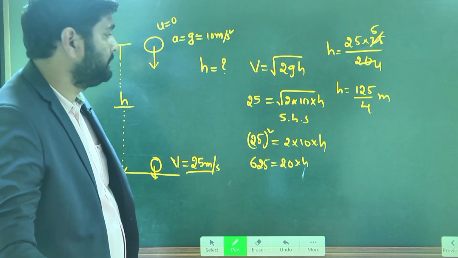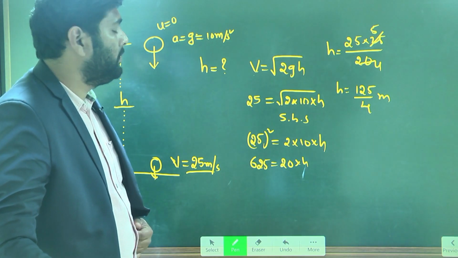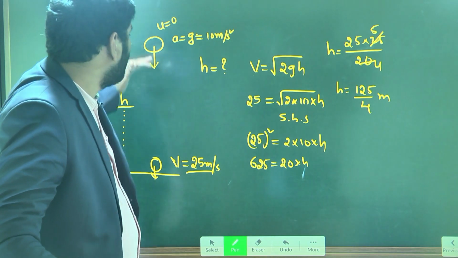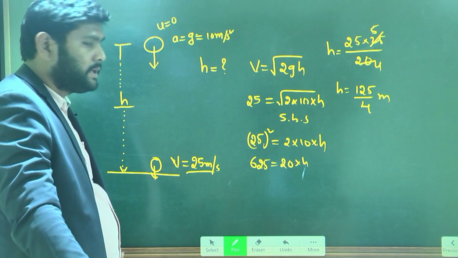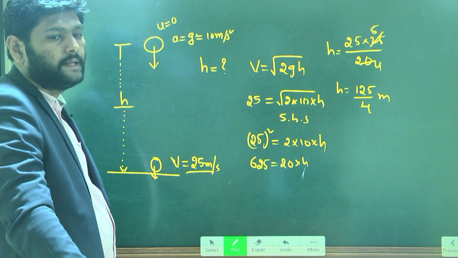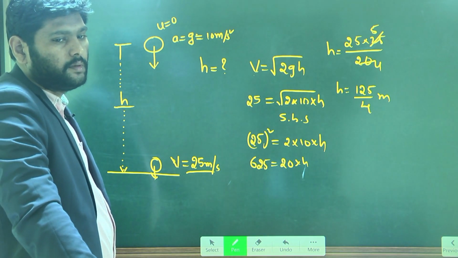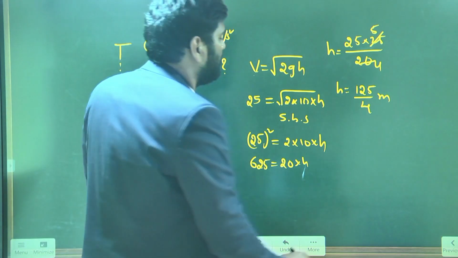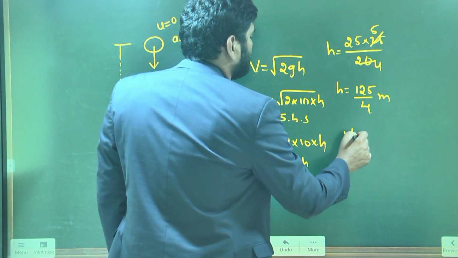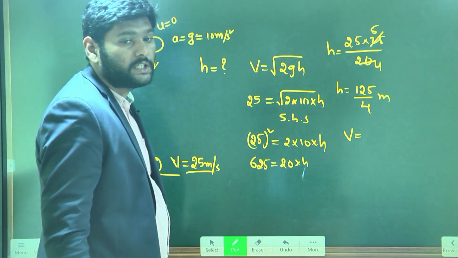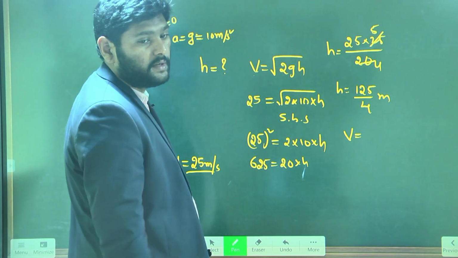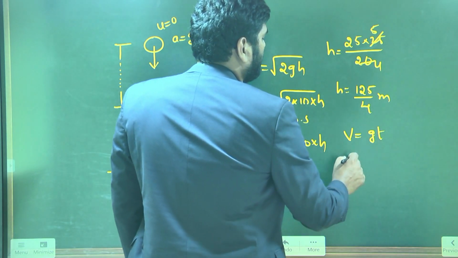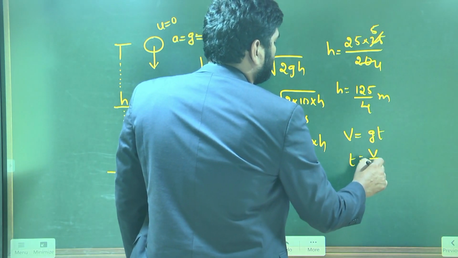Note down. In a similar way, one more question we can ask here: what is the time taken to reach the ground? You can find the time taken to reach the ground by using the simple formula, the first equation of motion. What is the first equation of motion for this situation? That is V is equal to gt. From here, t is equal to V by g.